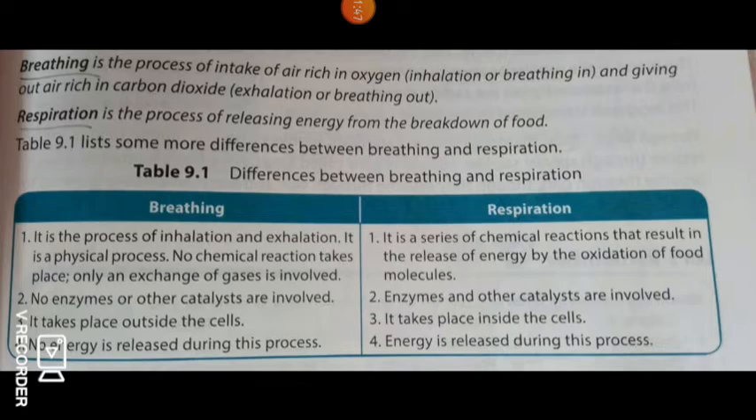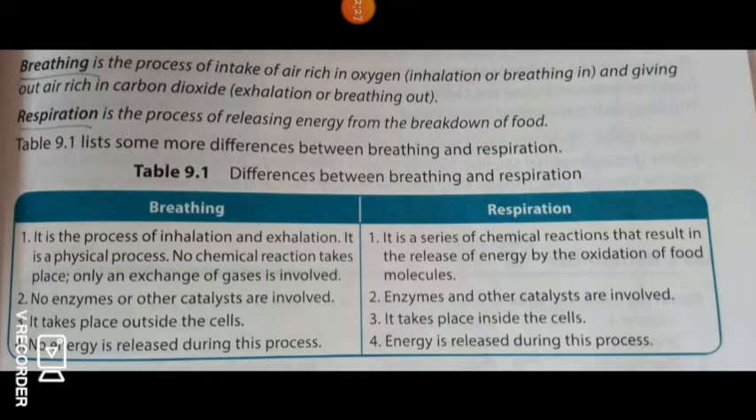Can you see the difference between breathing and respiration? Breathing is the process of inhalation and exhalation. It is a physical process. No chemical reactions take place, only an exchange of gases is involved. But respiration is a series of chemical reactions that results in the release of energy by the oxidation of food molecules. And in breathing, what is the second point? No enzymes or catalysts are involved, but in respiration, enzymes and other catalysts are involved.